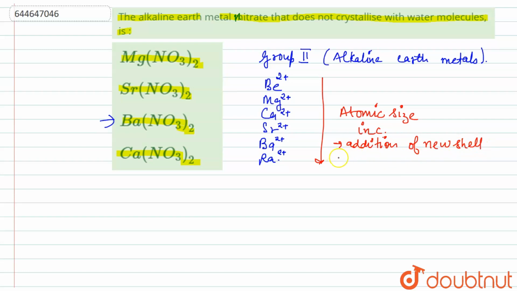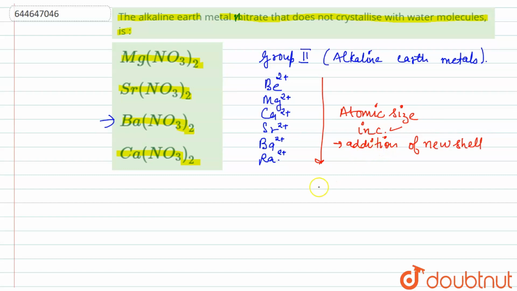So the effective nuclear charge decreases, as the nucleus is far away from the outermost valence shell and does not hold the electrons very strongly. So the atomic size increases.